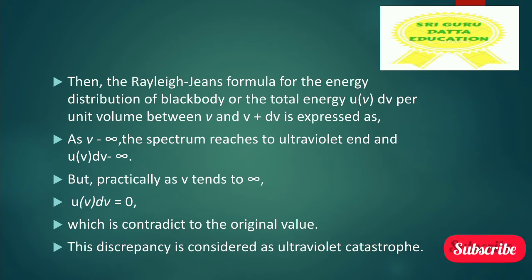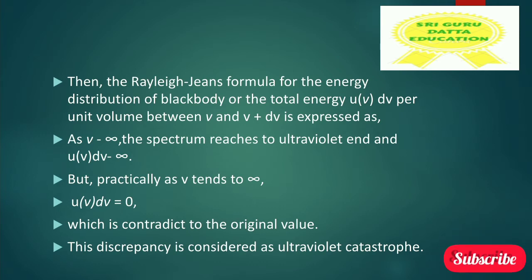Here he is telling the Rayleigh-Jeans formula for the energy distribution of black body from V to V plus dV. V is the initial one, V plus dV is the final one. By the total energy given by U of V dV, as V tends to infinity, the spectrum reaches the ultraviolet end and U of V dV tends to infinity.